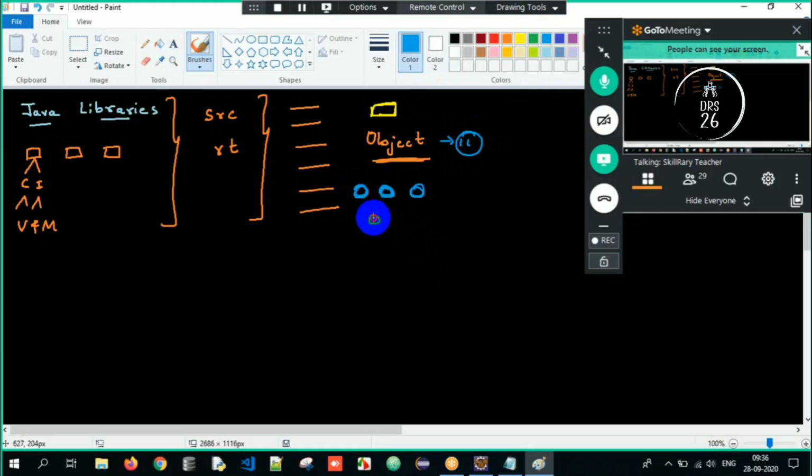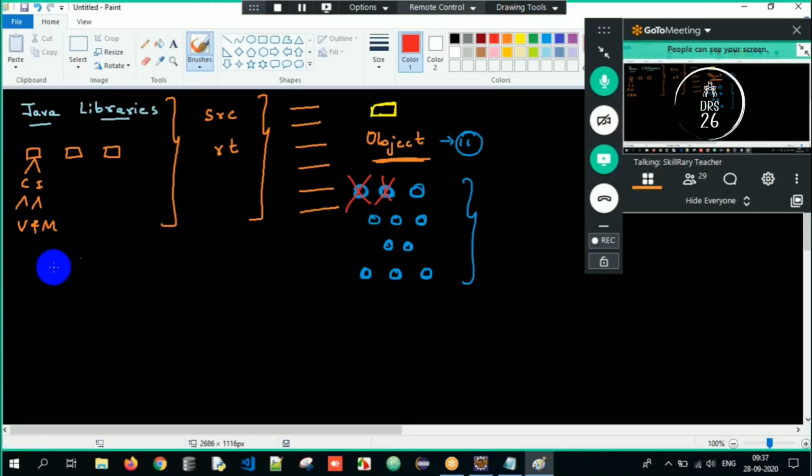Then wait, with long and int variants, notifyAll, then finalize, clone method, getClass method. So totally 11 methods you are supposed to remember here. The toString method is used to give the string representation of an object. The hashCode method is used to give a unique ID for an object. toString is the string representation, hashCode is the integer representation of an object, that is nothing but the unique ID for an object.